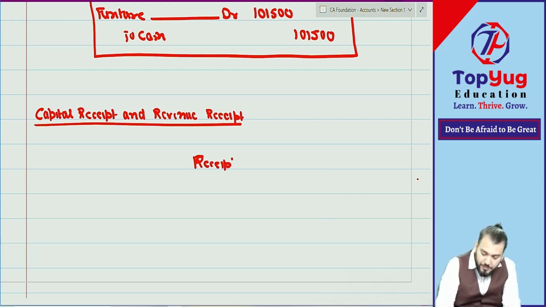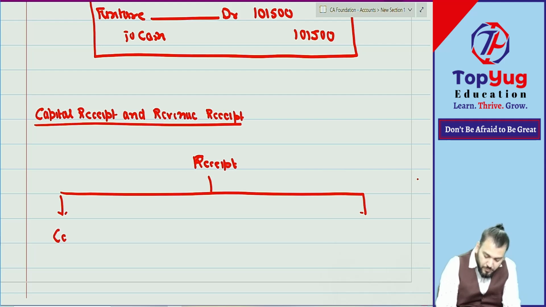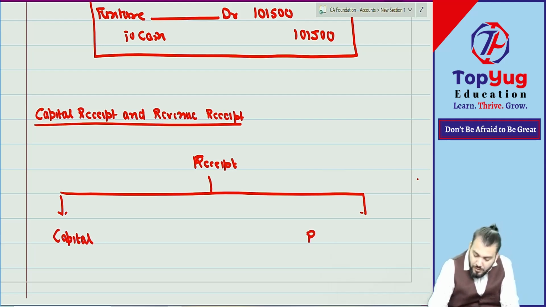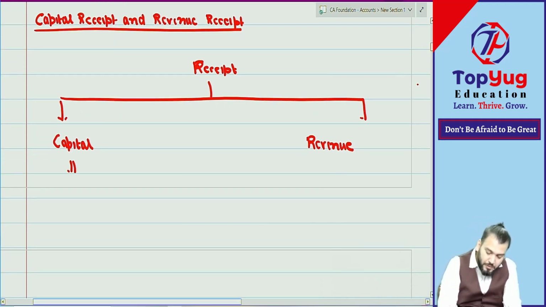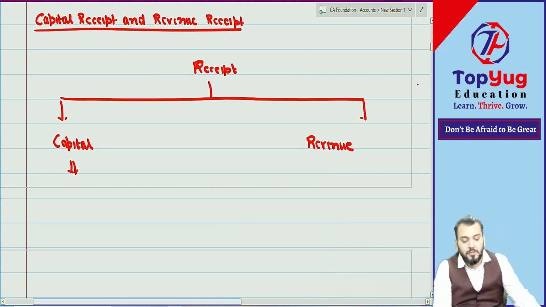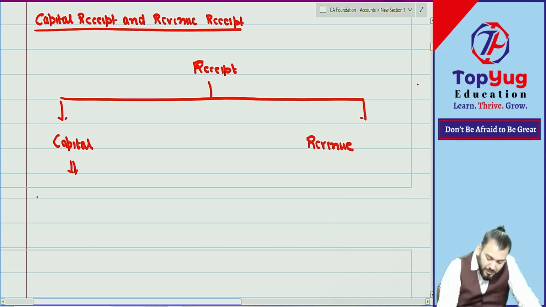Write down received: capital and revenue. Capital and revenue. So can you say capital received will be shown as what?